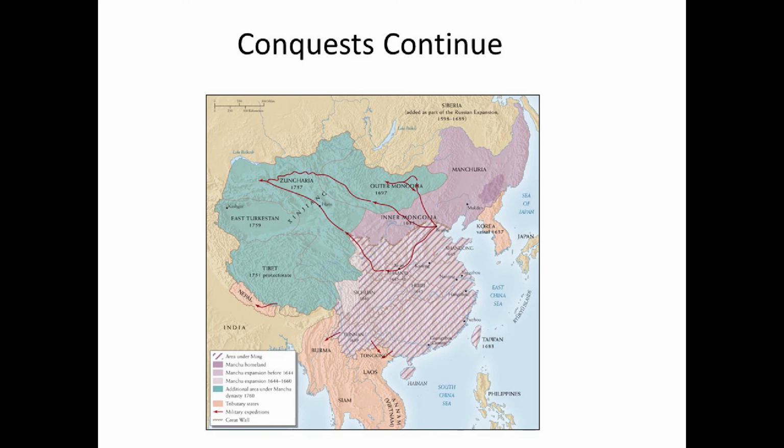So basically what happens is the Qing will make China a part of their empire. And then when the Qing Dynasty falls, China will successfully claim all the territory except for Outer Mongolia as their own. So that's something to keep in mind. But also, like I said, what's key here that we have to understand is that the Qing accepting Confucianism, at least for their Chinese subjects, allows them to maintain stability in China, to use the resources of China to go out and continue to expand.